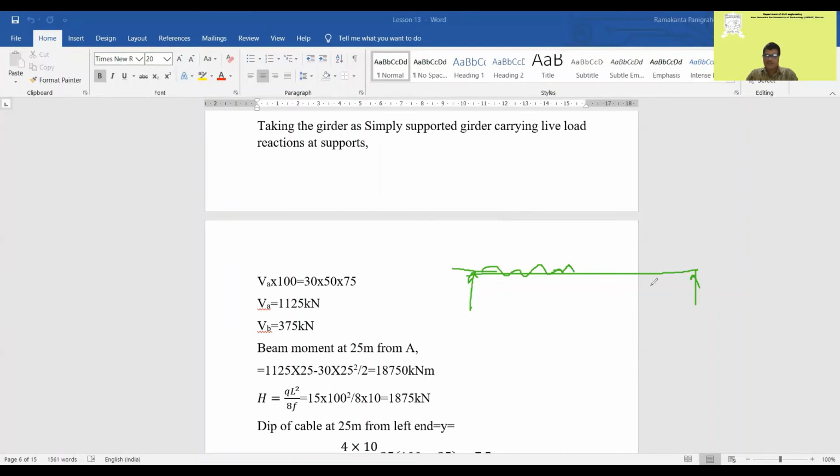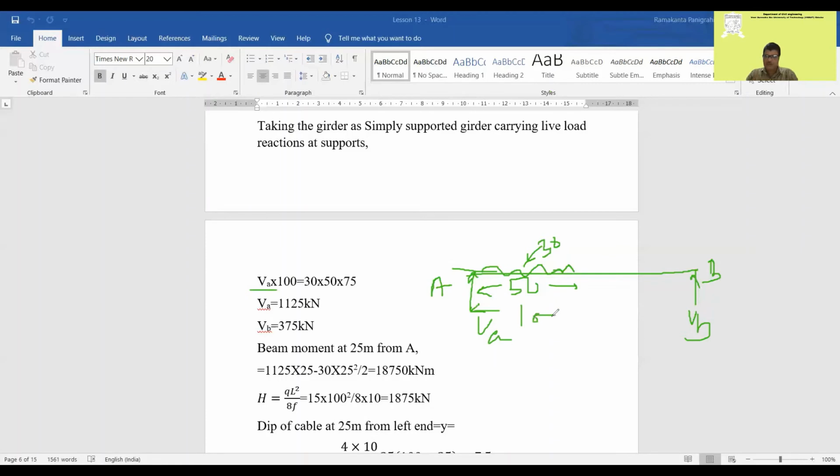Now take it as simply supported. Now find the reaction. It is 30 kilonewton per meter, sorry, 30 kilonewton per meter acting for 50 meter. So calculate the value of reaction. This is A, this is B. This is the reaction VB, and this is the reaction VA. The total span is 100.